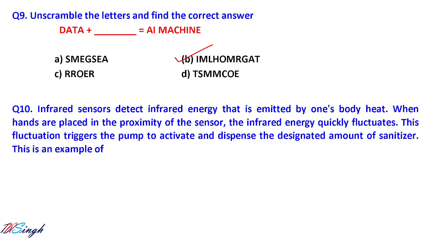Question number 10. Infrared sensors detect infrared energy that is emitted by one's body heat. When hands are placed in the proximity of the sensor, the infrared energy quickly fluctuates. This fluctuation triggers the pump to activate and dispense the designated amount of sanitizer.